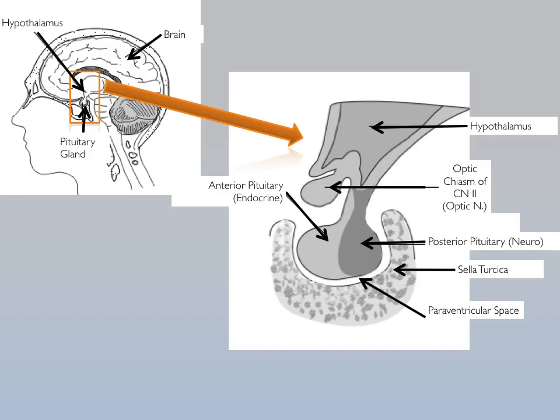The pituitary itself is going to sit within the sellar trachea of the sphenoid bone. In between the pituitary and the bony part of the sellar trachea, we have an area known as the paraventricular space. The paraventricular space has cells that release enzymes into it, which can cause what's referred to as post-translational modification of the hormones that can go ahead and activate hormones that are inactive up until that point.